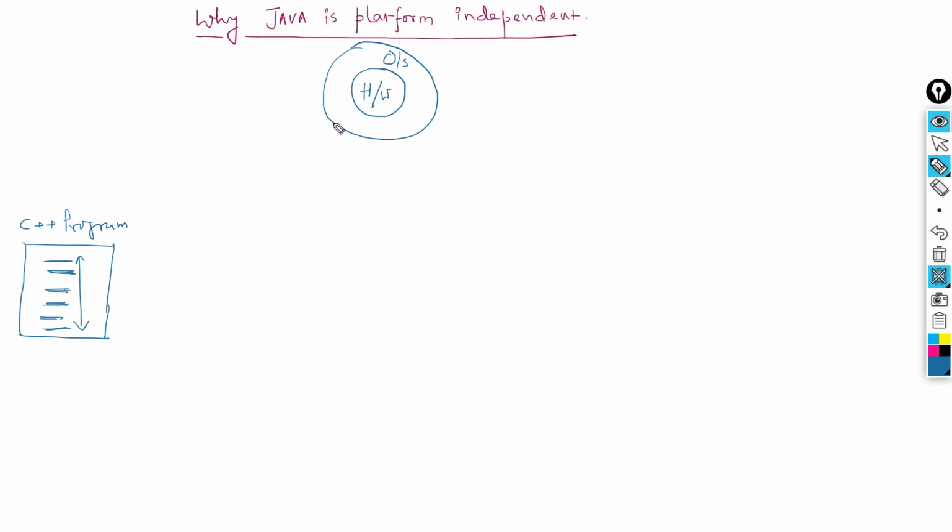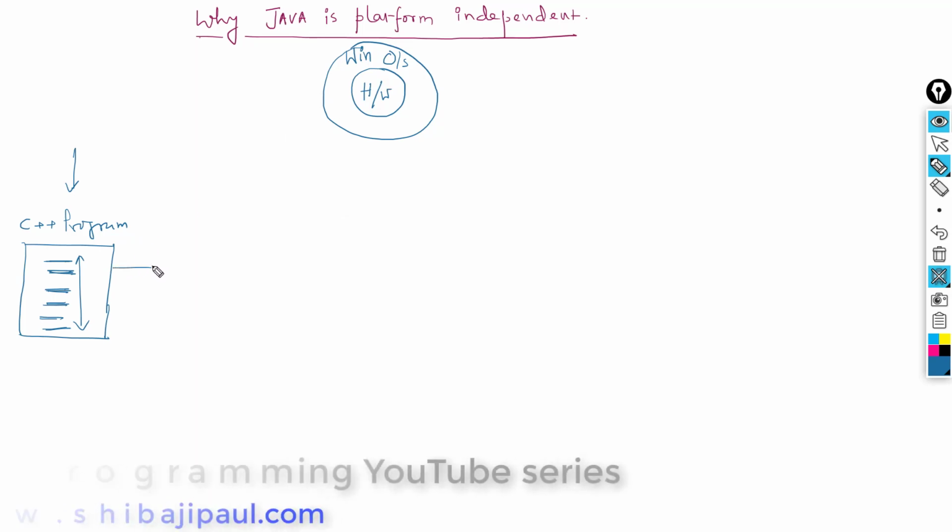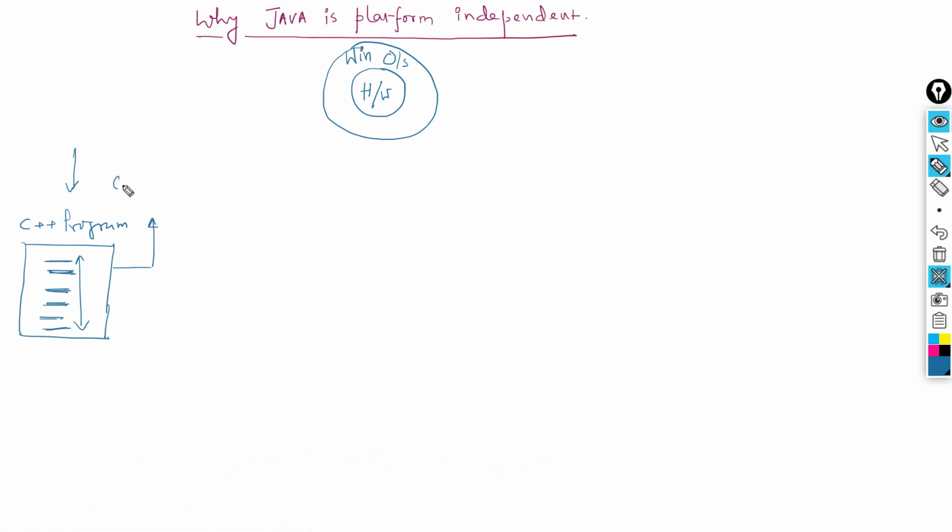Now, we have different kinds of operating systems out there, right? You may use Windows, or someone may use Mac or Linux. Say you have a Windows system and you want to execute this C++ program on that Windows operating system. What you need is a C++ compiler that can generate object code understandable for Windows. That means you need a C++ compiler for the Windows operating system.